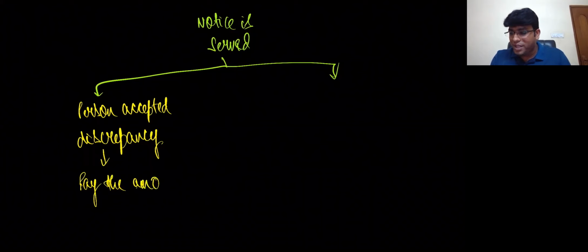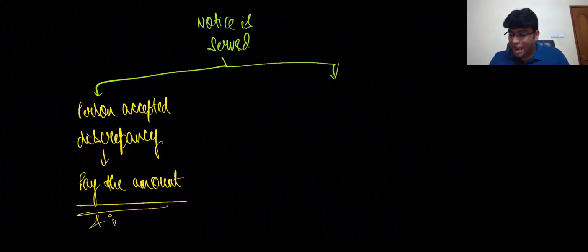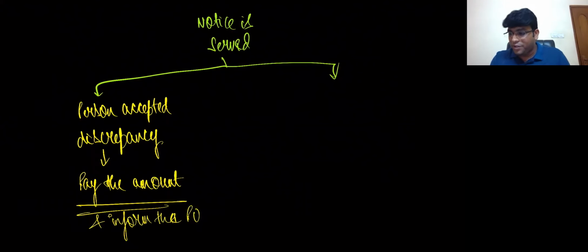When you accept the discrepancy, please pay the amount and inform the proper officer. That is what we will do. When you accept the discrepancy, telling that, yes sir, I made a mistake, pay the amount, inform the officer. There ends the story.